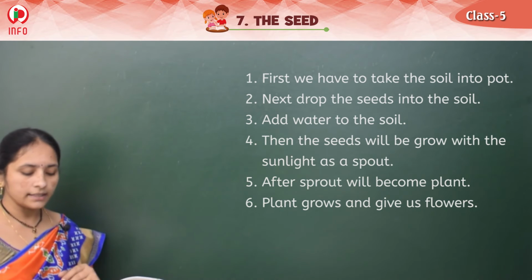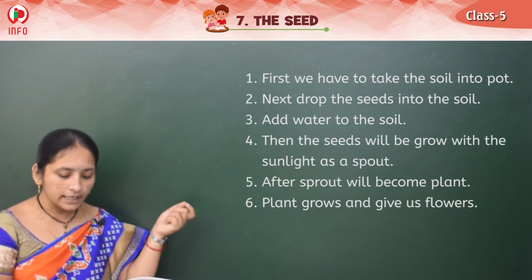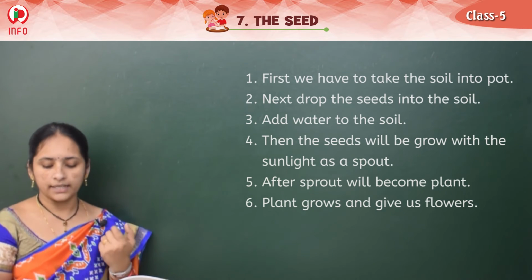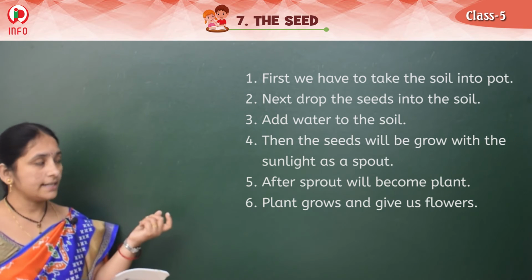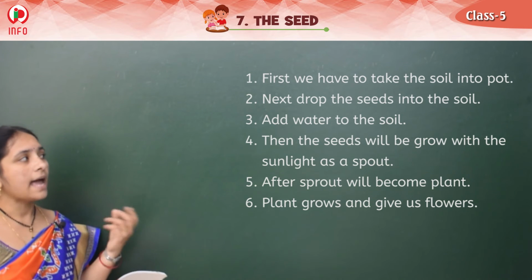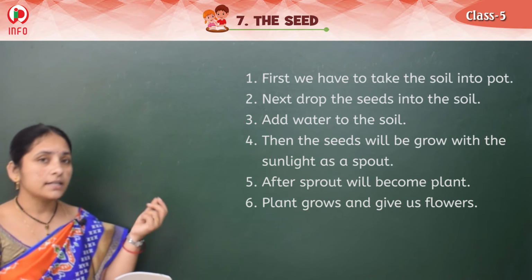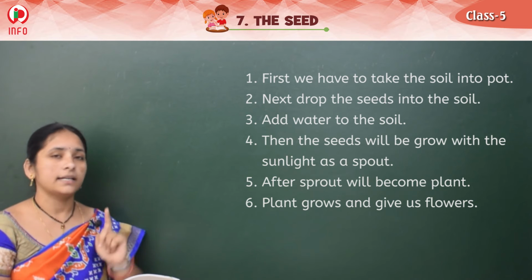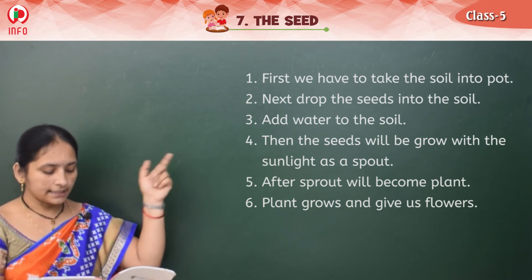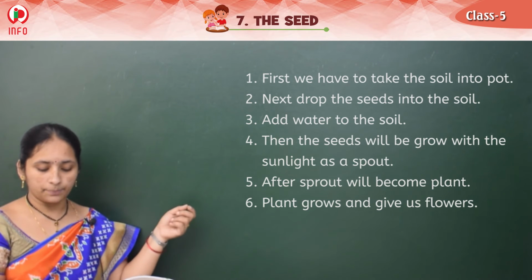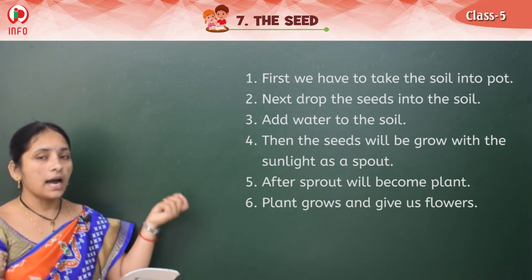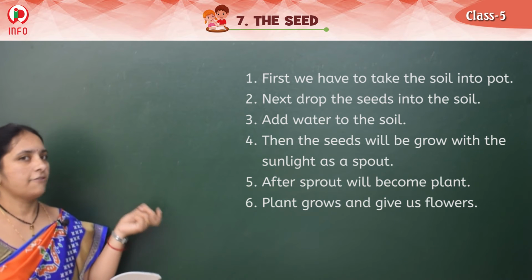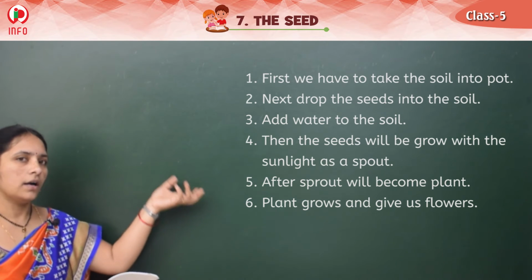And the fourth one: then the seeds will grow with the sunlight as a sprout. So here we should show the sunlight and pot. Next we should get it. Then the seeds will grow with the sunlight as a sprout. And after that the sprout will become a plant. That is, a sprout is just a small plant that we got from the seed. And the last picture, the plant picture: the plant grows and gives us flowers. Alright. So this is the order we should write it.